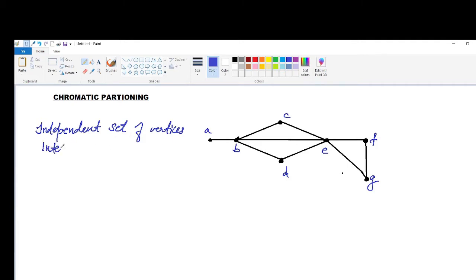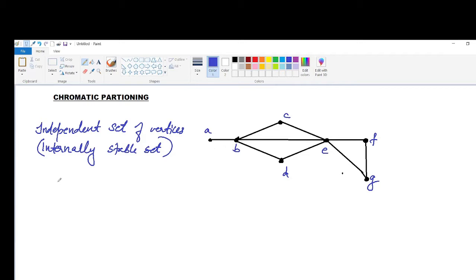Another name is internally stable set. A set of vertices in a graph is said to be an independent set of vertices or internally stable set if no two vertices in the set are adjacent.